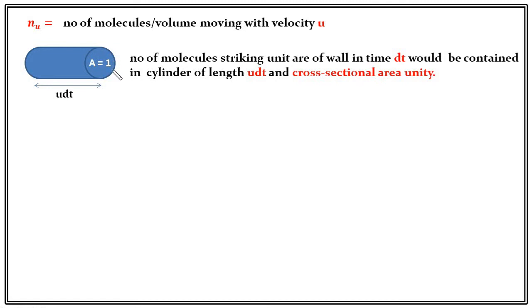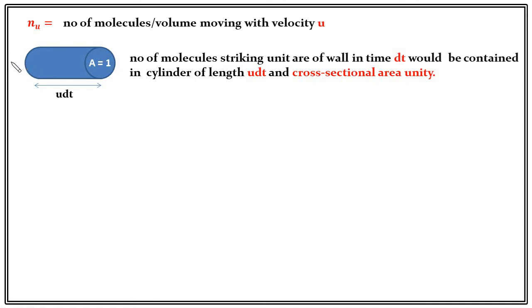And what is the distance a molecule traveling with velocity u can travel in a time dt? That will be u into dt. What is the number of molecules which hit this unit area surface in time dt? Any molecule which lies outside this length range u dt cannot hit, because any molecule starting from here cannot reach this surface in time dt. But any other molecule which is in this length range, starting from here, will hit this surface.